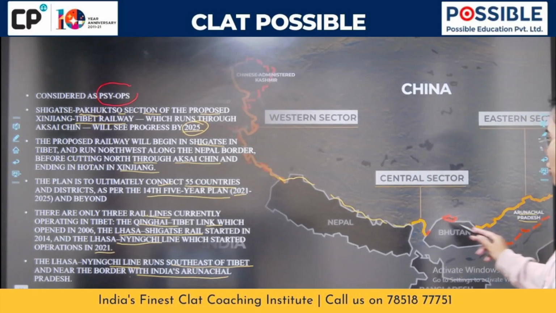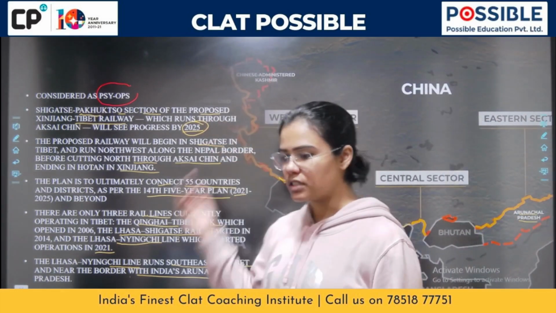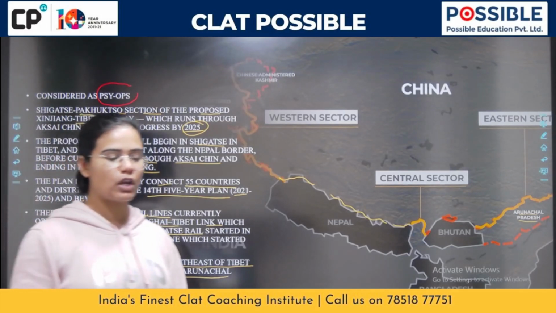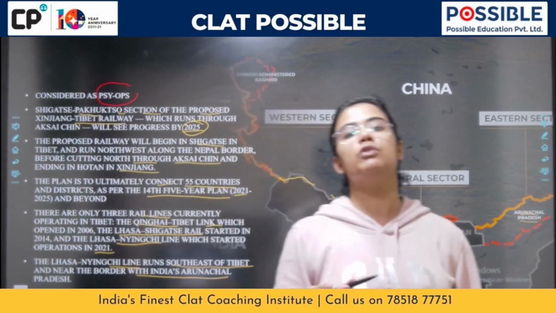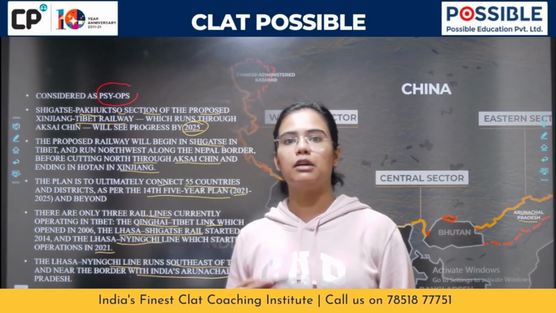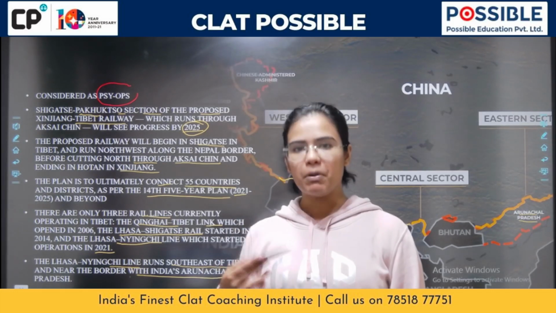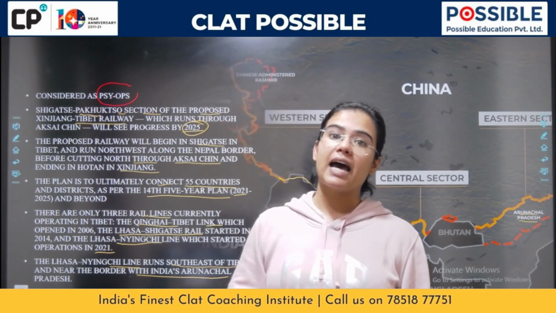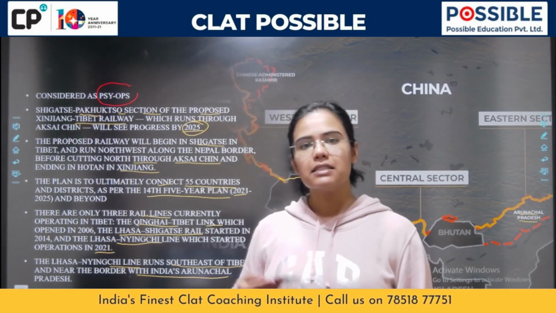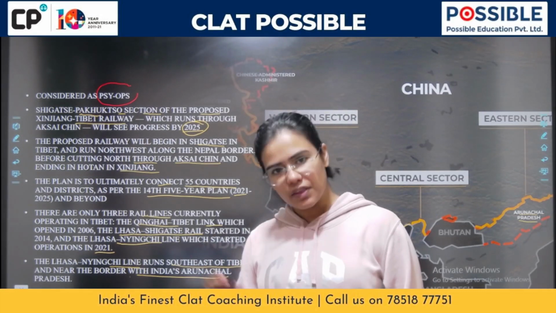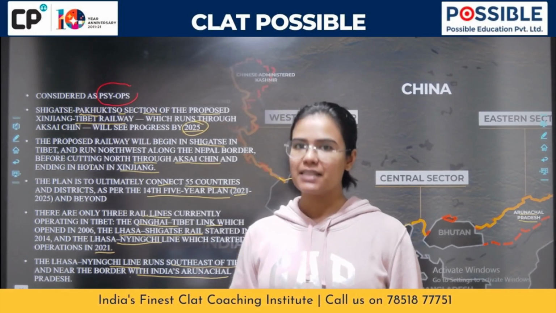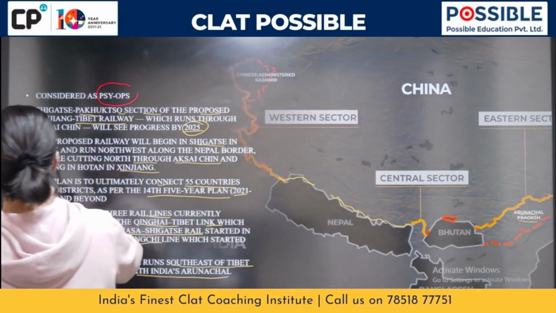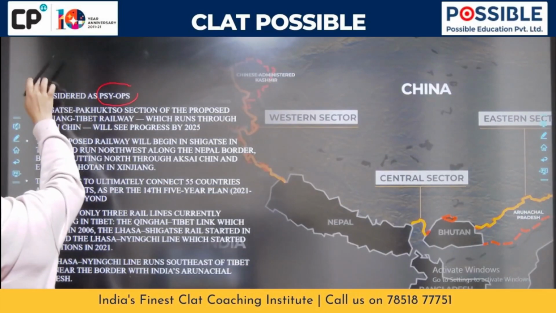So in case they are able to make this railway line which cuts in through the Aksai Chin, like I just said, it will become a little difficult for us unless we also do something to be able to keep our troops over there and stop China from attacking in case they actually want to follow through. Even in the case of psychological warfare, we need to take certain very hard decisions. And yes, we are in fact doing the same. Let's try and see what India is doing about this.